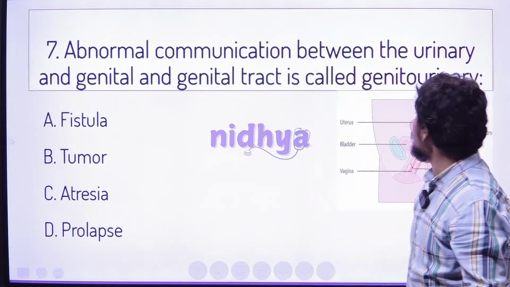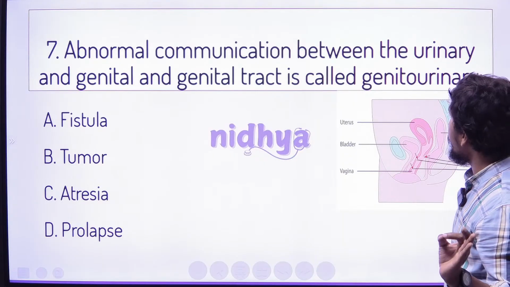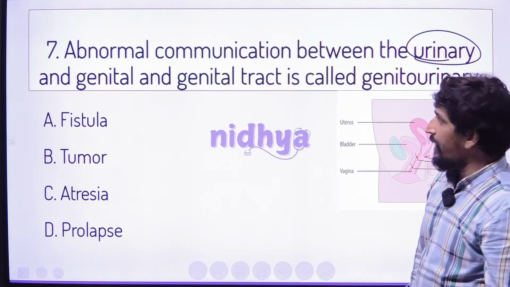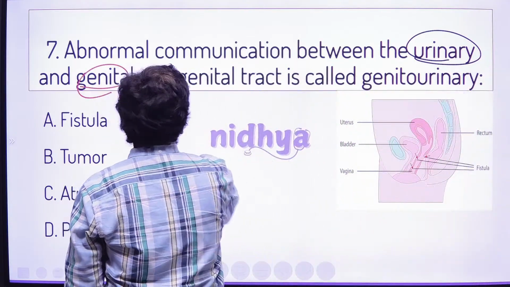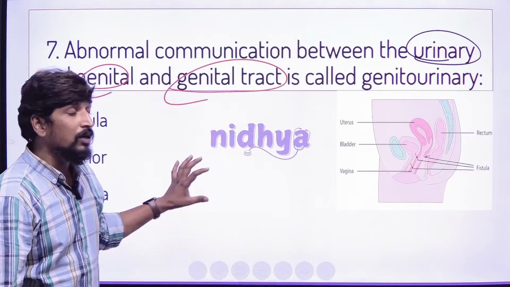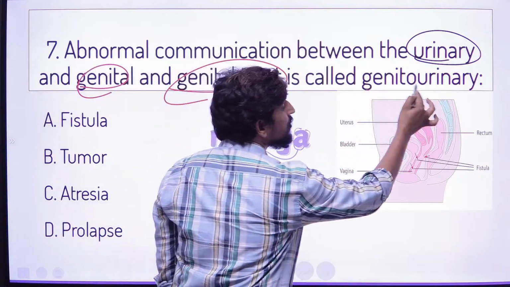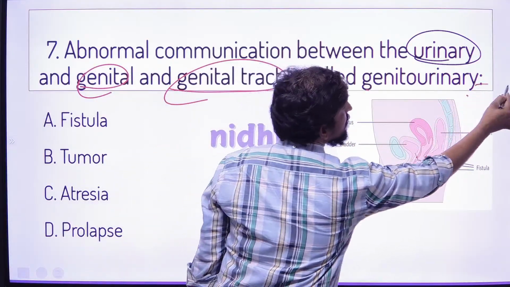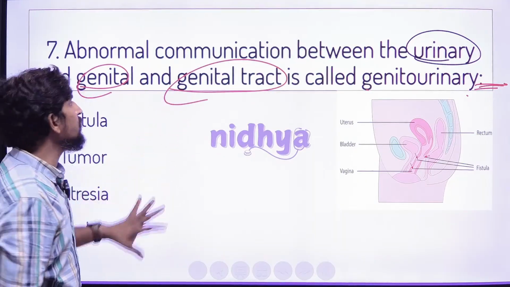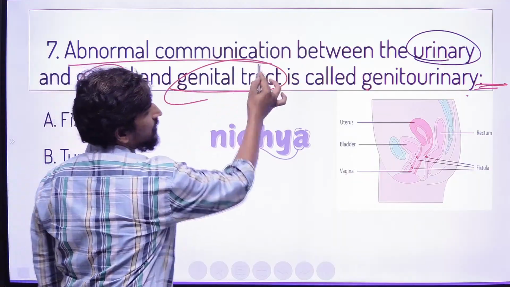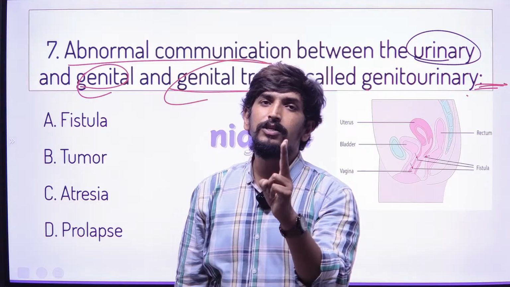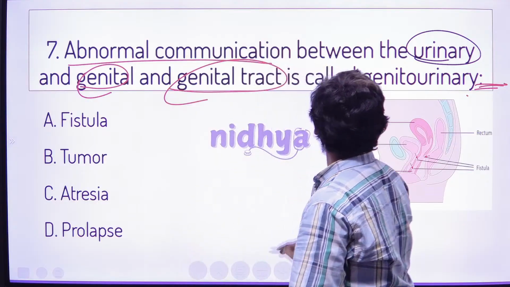The question is about abnormal communication that may be between the urinary and genital tract. This term which we call genitourinary dash. So they are specifically asking this: there is an abnormal communication between two organs specified.